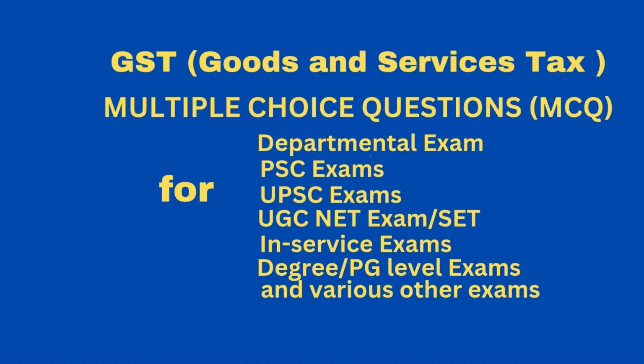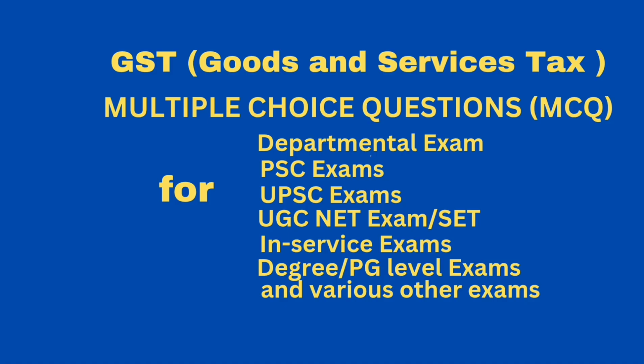Question. Which of the following taxes have been subsumed in GST? Option A, central sales tax, option B, central excise duty and service tax, option C, VAT. Option D, all of the above. Correct answer, option D, all of the above.